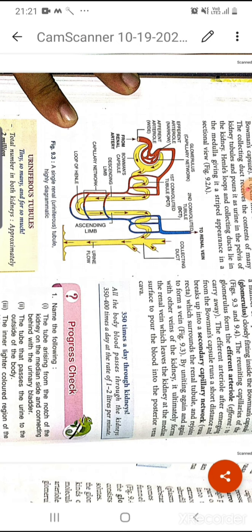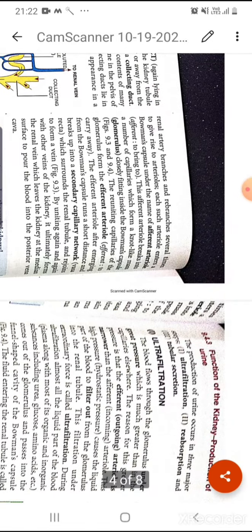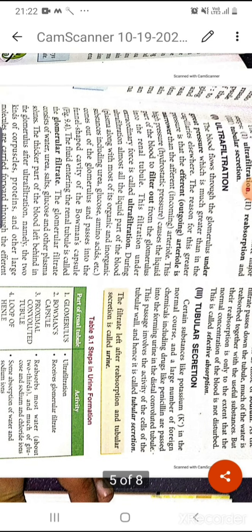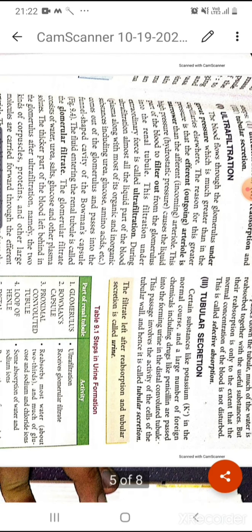You can see this Bowman's capsule and the glomerulus. This ultrafiltration process takes place between the glomerulus and the Bowman's capsule. You know that in the glomerulus, one afferent arteriole is there and another, efferent arteriole, is present. When the blood flows through the glomerulus, there is great pressure compared to the rest of the capillaries in other parts of our body.